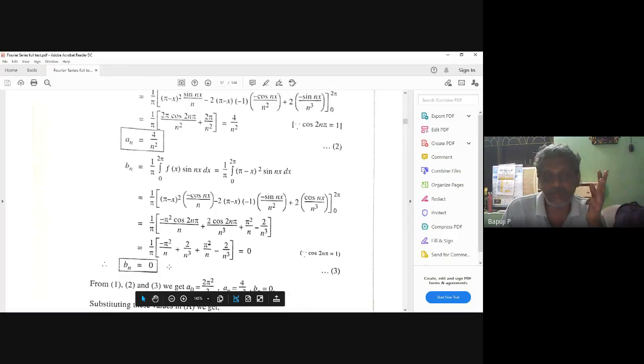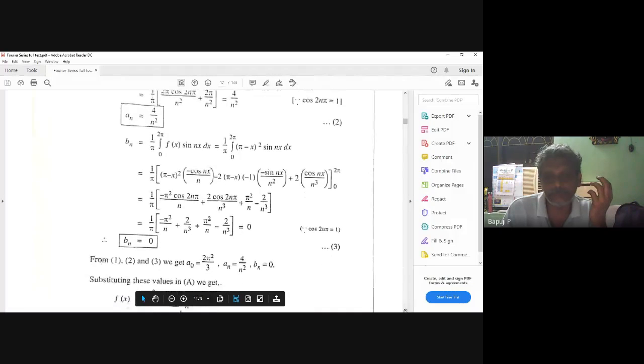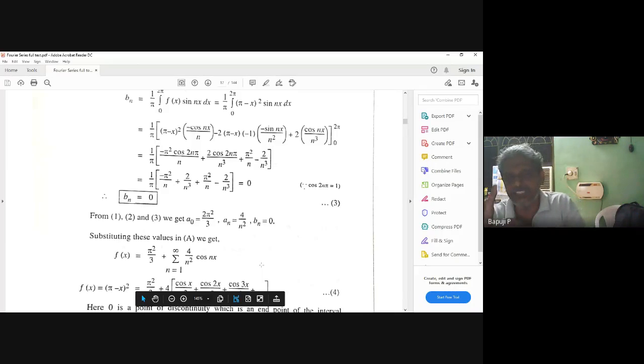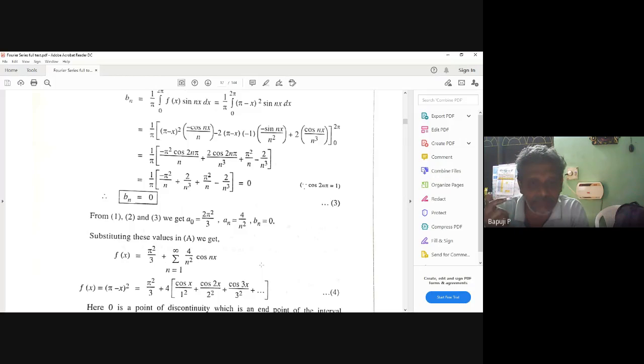Now what did I get? I got a_0, a_n and I got b_n. Now come back and write. This is my Fourier series. Right. If they ask, hence deduce, means what? Carefully you can do. Here my interval is what? Single interval or breaking interval? My interval is single interval or breaking interval?